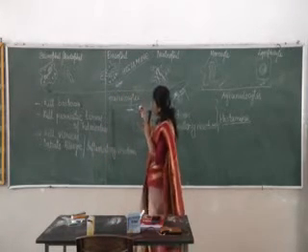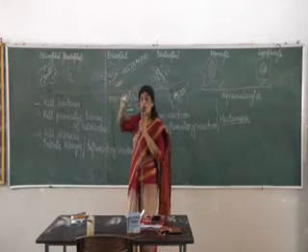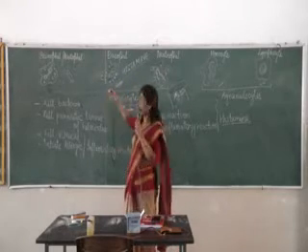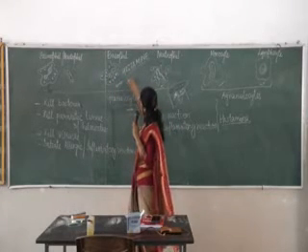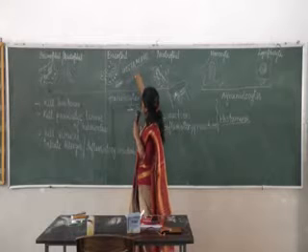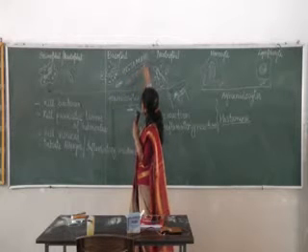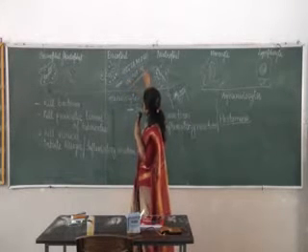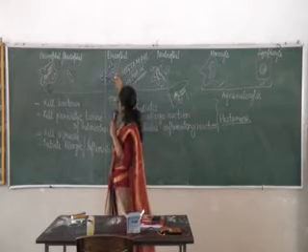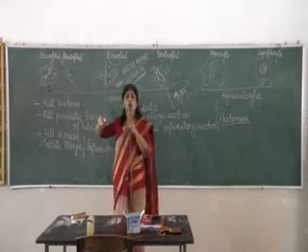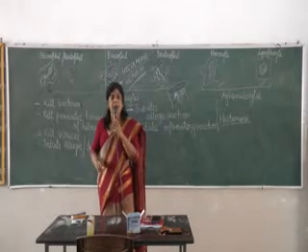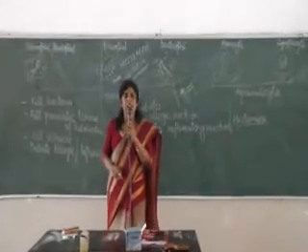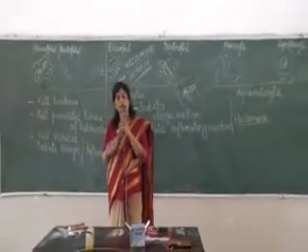Now, what is the one more chemical we will talk about in basophil? Heparin. This is another protein present in the granules. What is the function of heparin? Heparin is an anticoagulant. What is the meaning of coagulation?